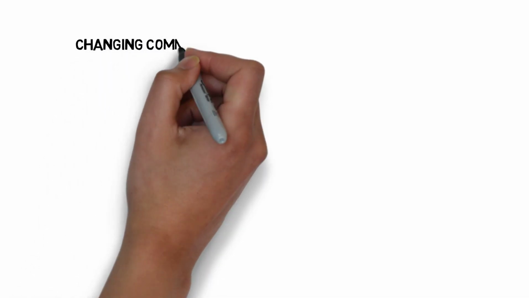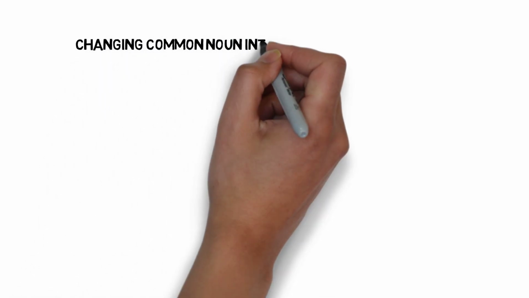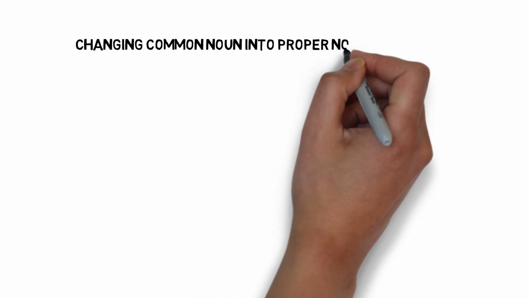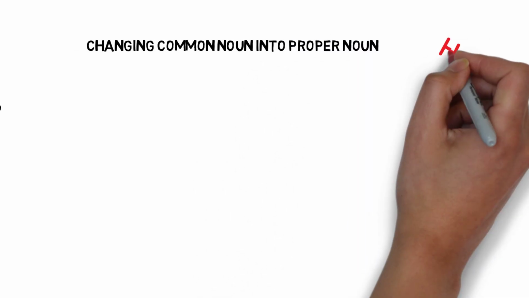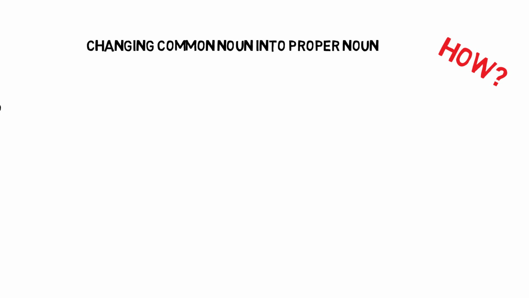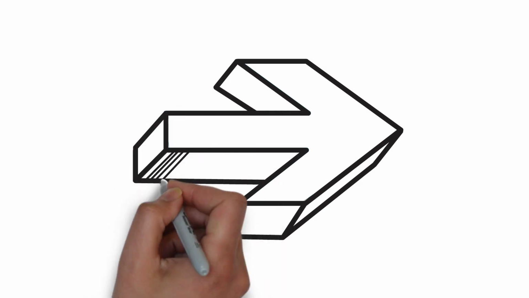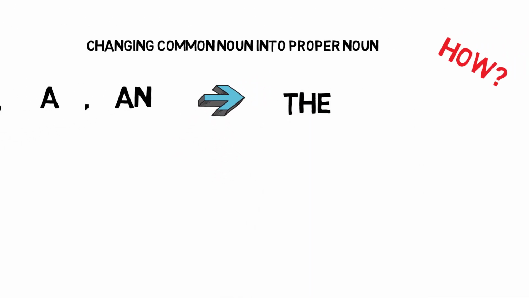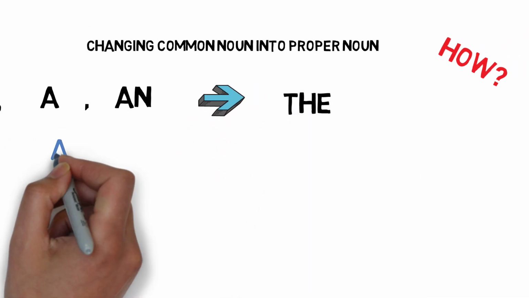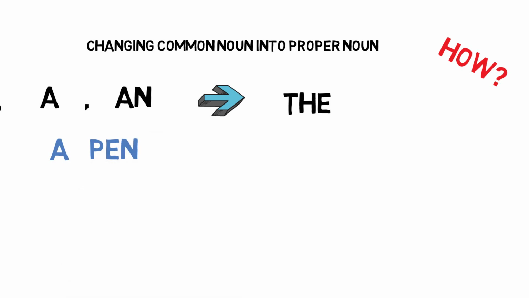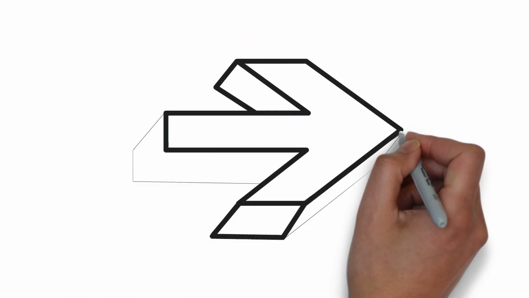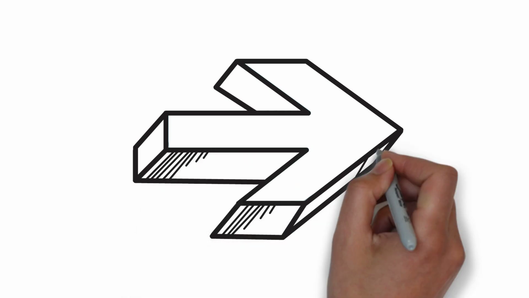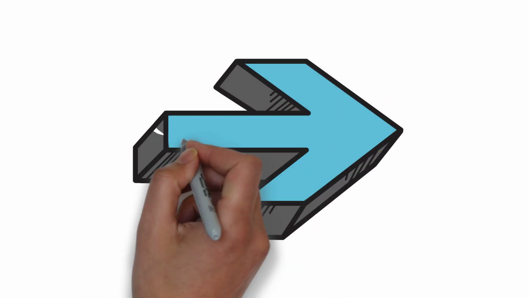Now in English, if you wanted to turn a common noun into a proper noun, it's very simple. All you do is you change the article. So for example, if we had a man is a teacher, we don't know who this man is, but you wanted to make it specific, you could just say the man. And by adding the article the in front of the word, this now becomes specific and you know who it's talking about, that it's talking about somebody specific. So it's taking a nakira and turning it into ma'rifah.